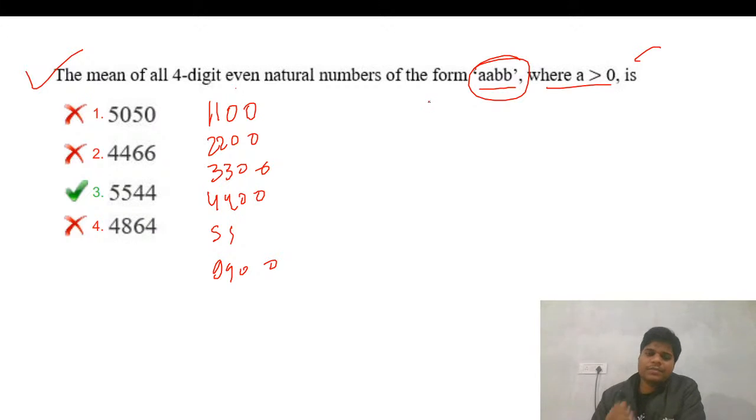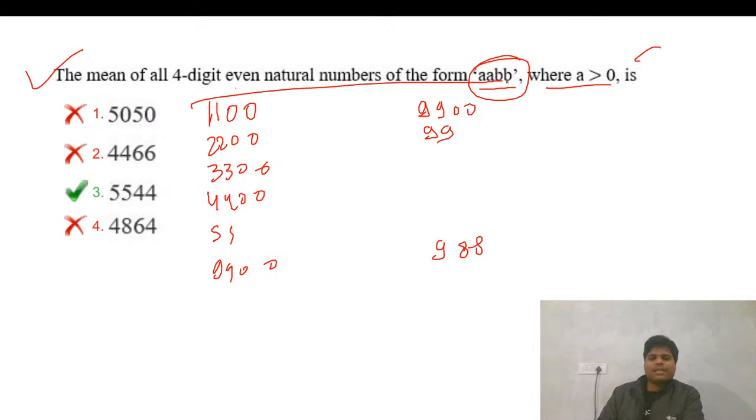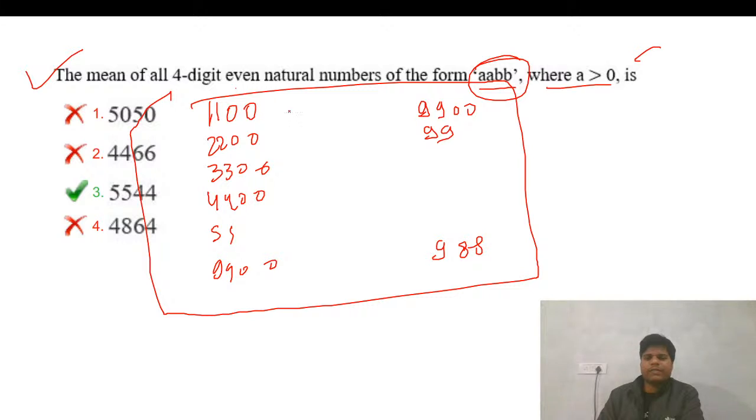In a similar way we will have the last row, that is 900, and that is 9, so that will be 988. So you can see that this is evenly distributed, and you don't need to worry about that. So for the middle of this, which number do we need to see?